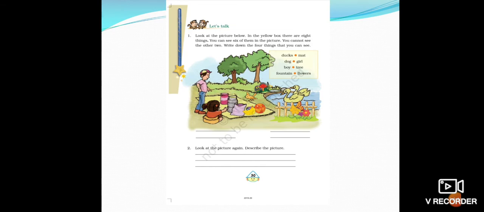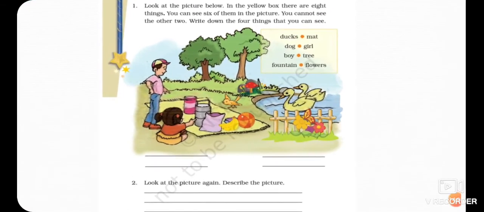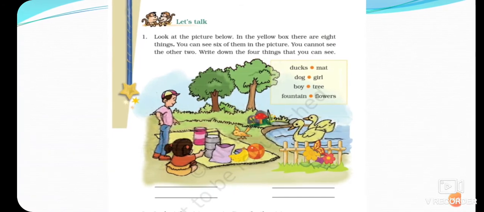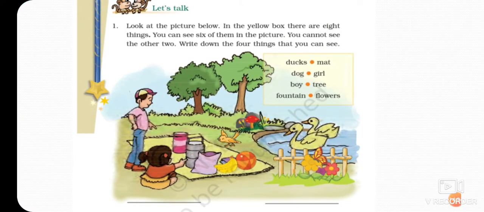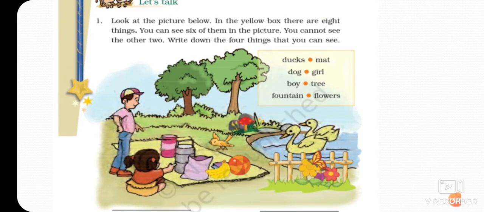Now children, please take out page number 30 and we'll start the topic. Let's talk. So children, you can see in this picture. Please observe the picture. So there are 8 things. The names of the things have been given, children: ducks, mat, dog, girl, boy, tree, fountain, flowers.